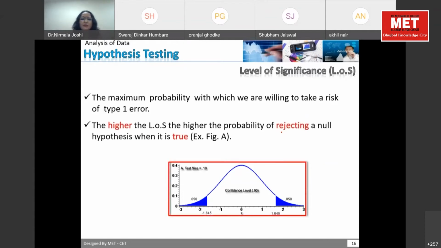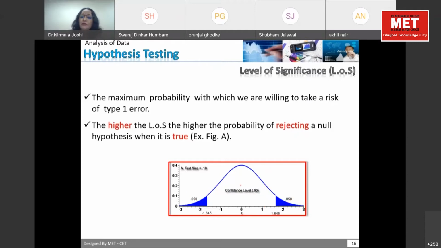So it depends on you. The higher the level of confidence, the lower the chances of rejecting the null hypothesis. The higher the level of significance, the more rejection chances there will be. If I put this area high, this area will be less. So if I take this area up to this point, my confidence limit will be less. This is the way we understand this.